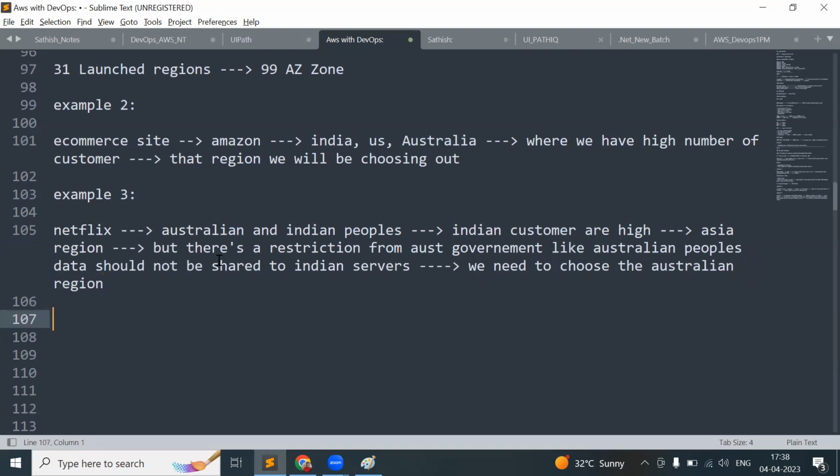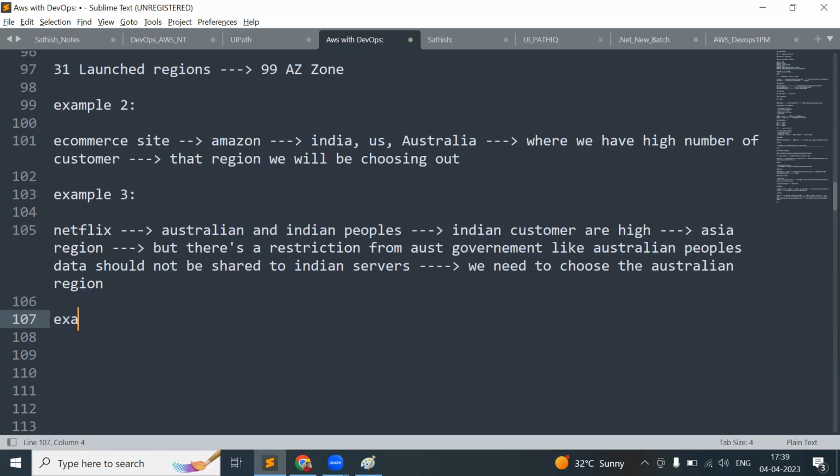If the Indian government also has a restriction, obviously you need to choose two regions, one for the Australian people's own server and one for the Indian people's own server. There is no other option because AWS cannot disobey government rules. They need to obey them. For that reason, if there is any restriction, we definitely need to obey it and switch the servers accordingly. Okay, I'll give one more example.